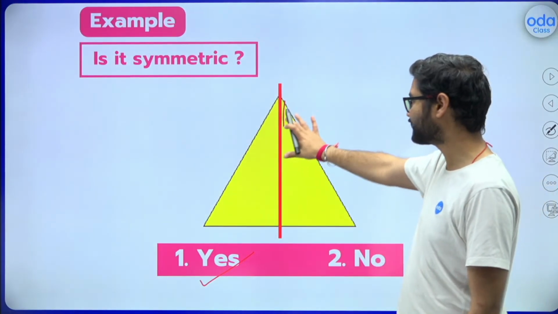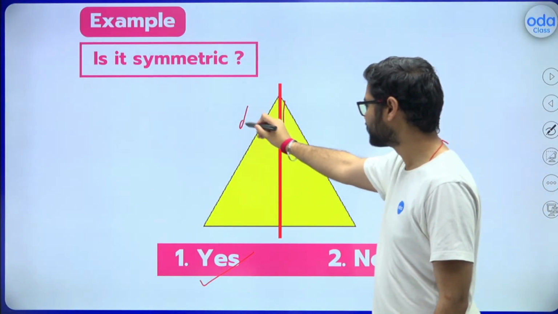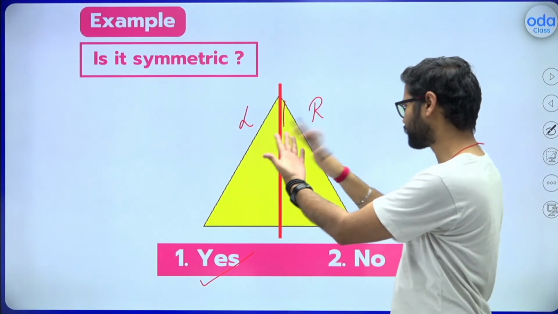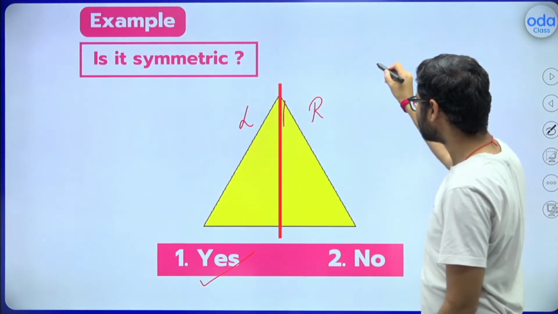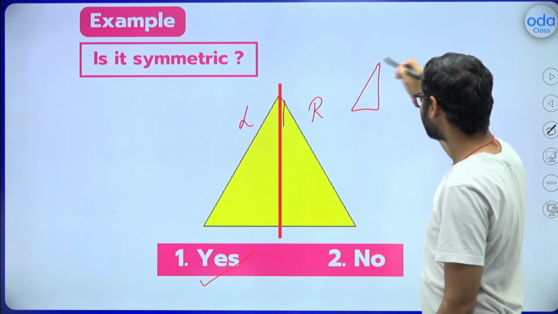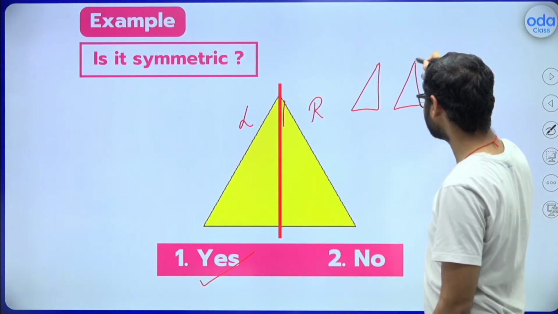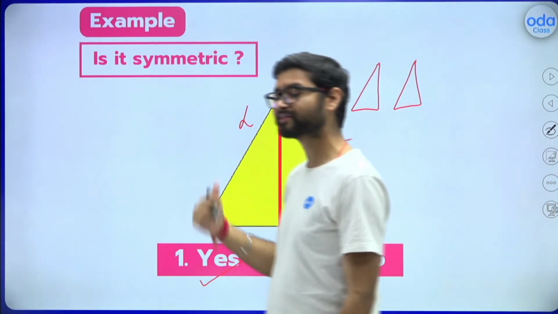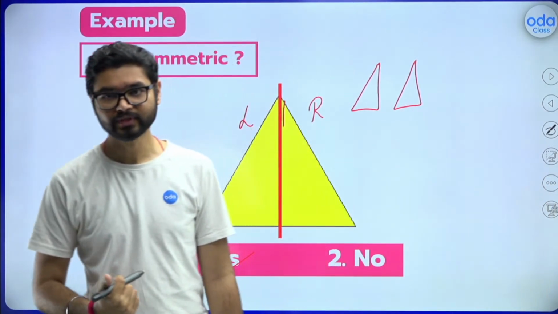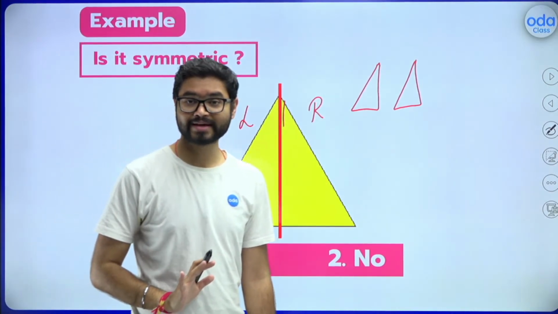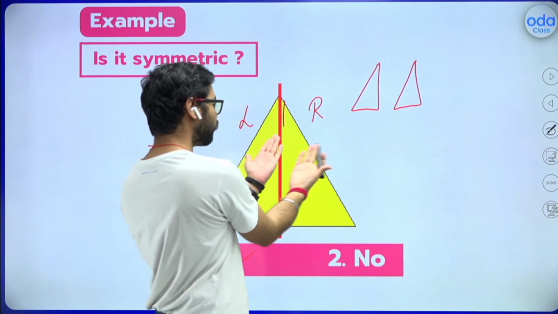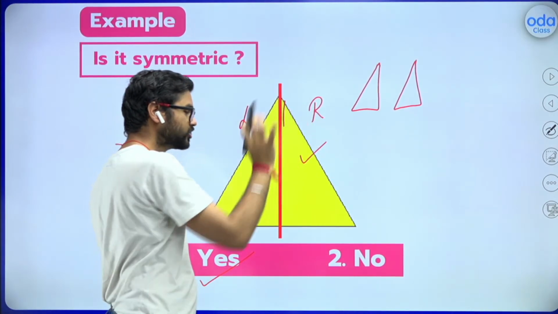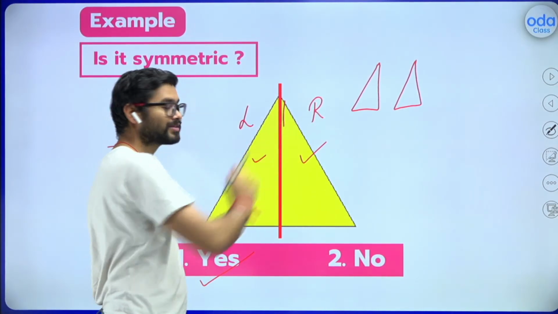You can see that it is symmetric. The left part is exactly the same as the right part. It's okay, flip is okay. If you are thinking the left side is like this, the right side should also be like this only, no, that is not the condition. They can be mirror images also. It is also acceptable. The main thing is, if you fold them, then one half should be able to cover the other half.